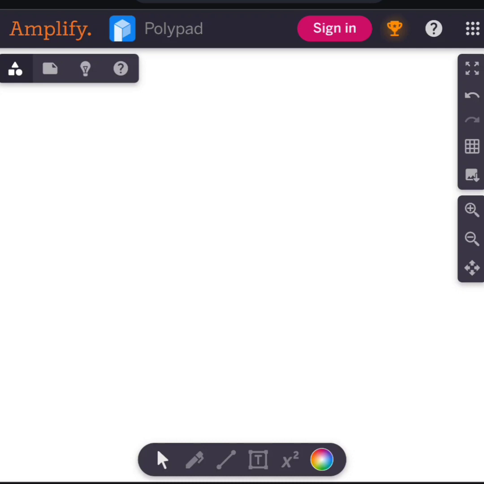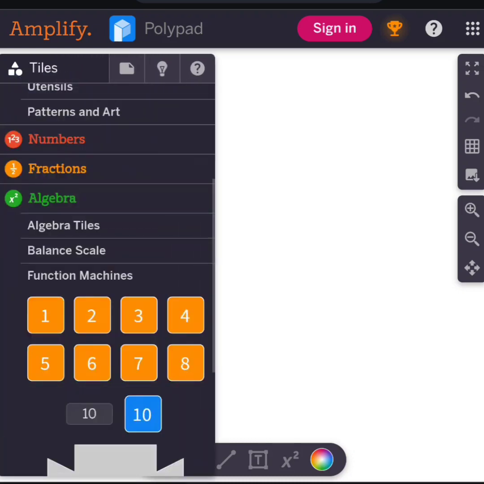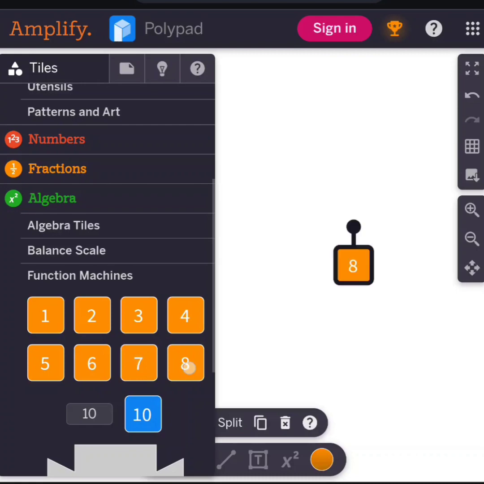So I thought to use this Polypad and show how it would look if I choose two numbers, 7 and 8.